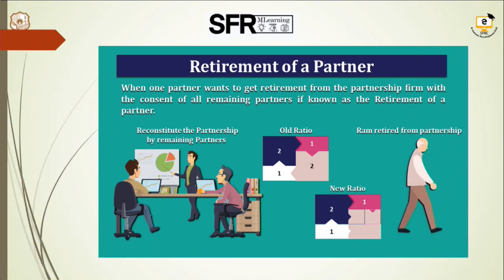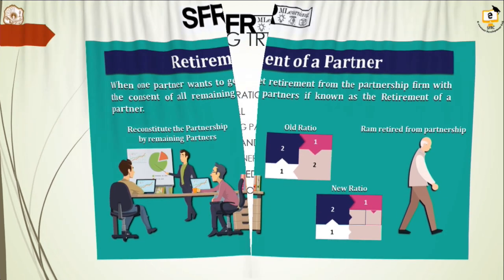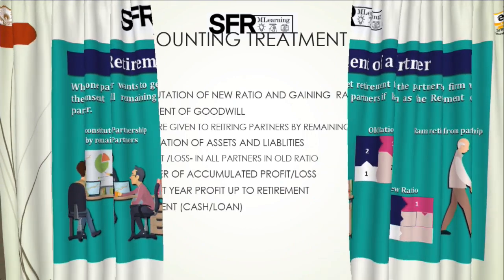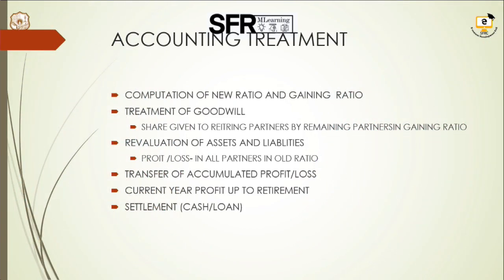Next, we are going to see about the retirement of a partner. Like admission, if one partner says that he is going out of business, the other three will carry on the business. That is called retirement. Like admission, for retirement also there is a lot of accounting treatment. First of all, since the person is leaving, we have to find out the new ratio. Here we have to find the gaining ratio, because the partner has left the business, and his share will be shared by the continuing partners in the concern. So that has to be calculated.